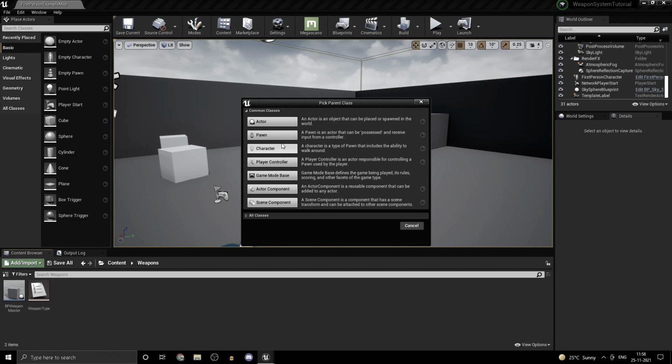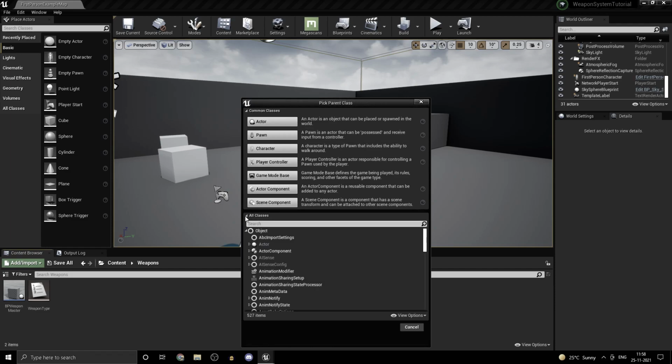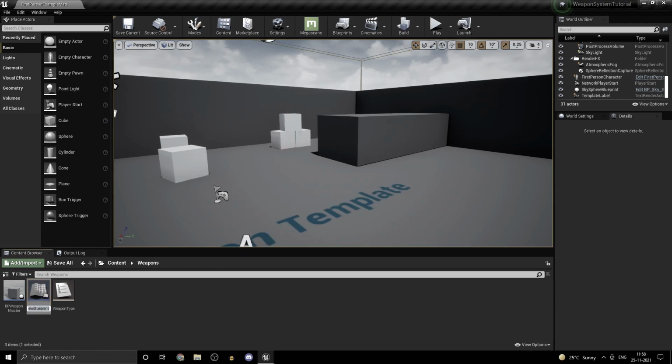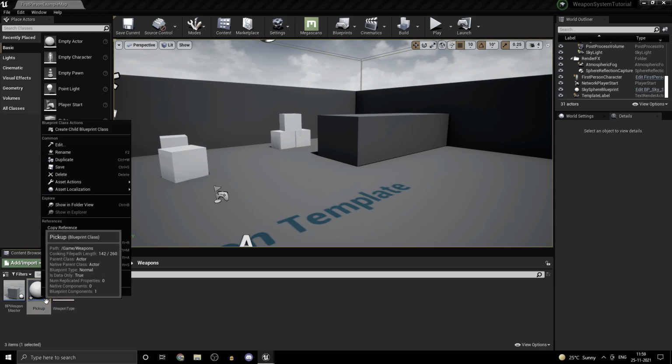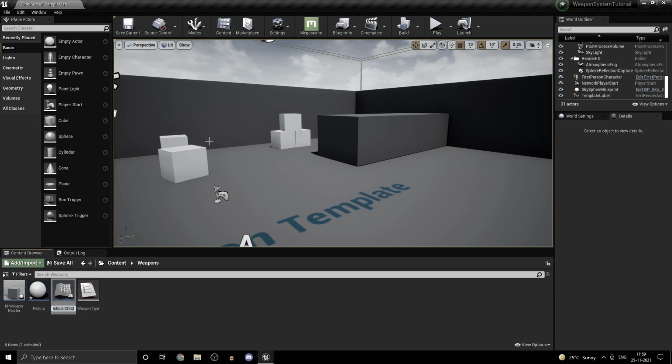So what you've got to do with this is go ahead and create another actor and call this one pickup. Now there are multiple ways you can do it. So you could have one pickup which will have the common interact interface. I'll tell you guys how to do that as well. And then you can right click and create a child blueprint class and call this one weapon pickup.